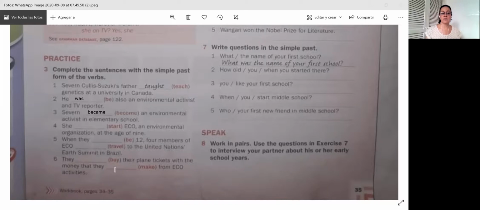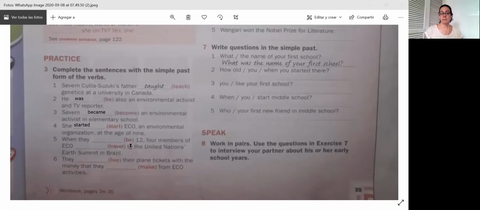Now, exercise 4. She, the word start is not irregular, so it's a normal verb. To put it in the past, what we have to do is add ed at the end. Started. She started ECHO, an environmental organization at the age of 9.